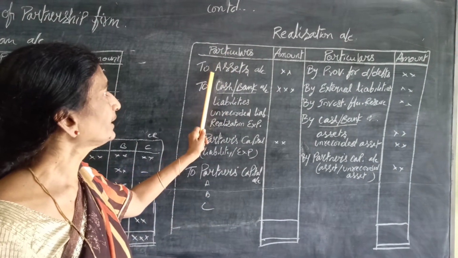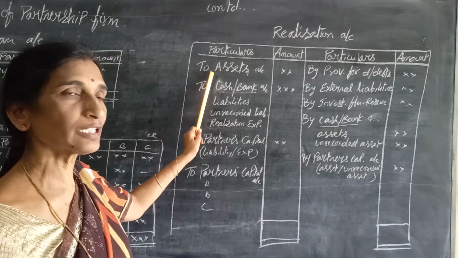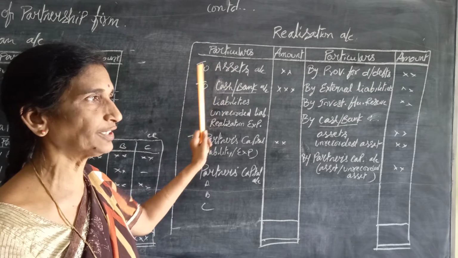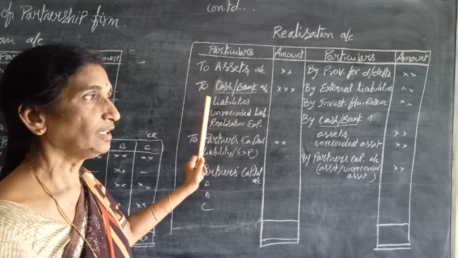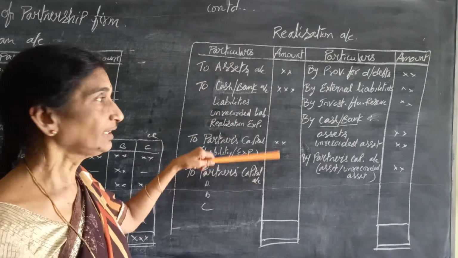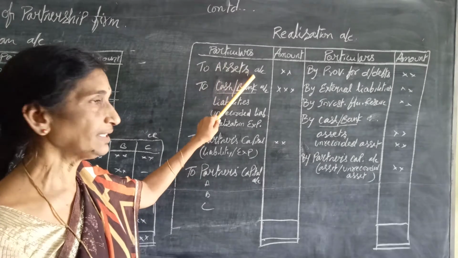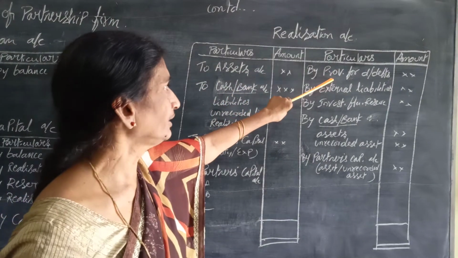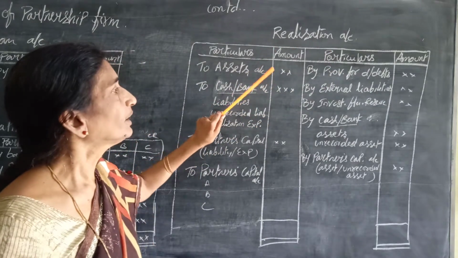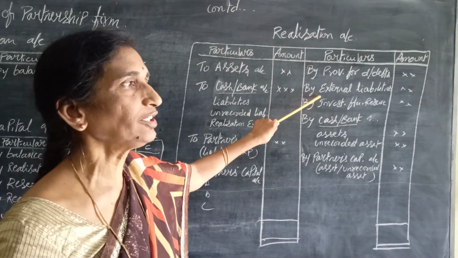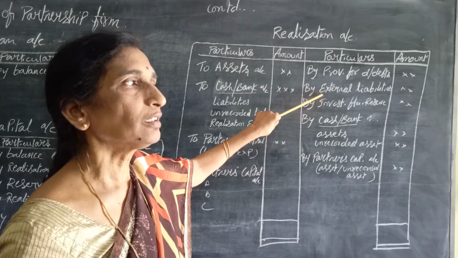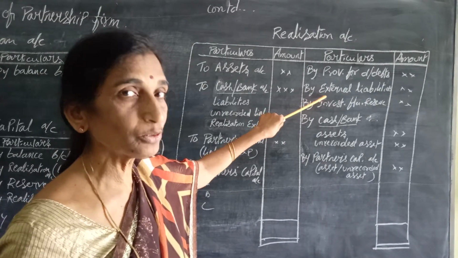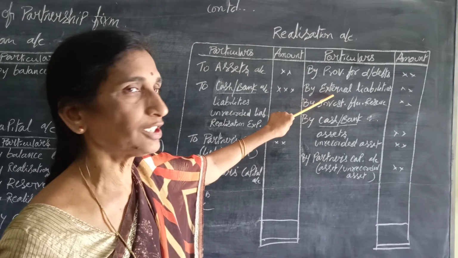The first point is all the assets except cash and bank are debited individually. Say, furniture, stock, debtors. Likewise, each and every asset account is debited. If any provision is there, the same is to be credited. And then the external liabilities, say creditors, bills payable, outstanding expenses, bank loan, Mrs. Partner's loan, if any, are credited.